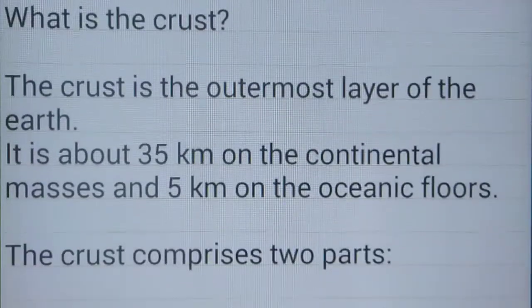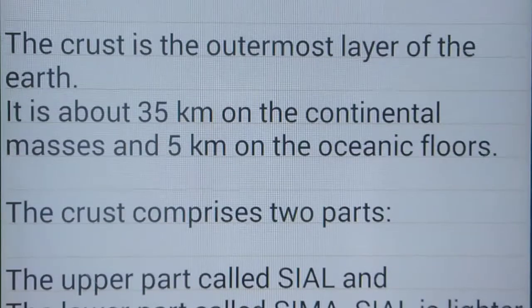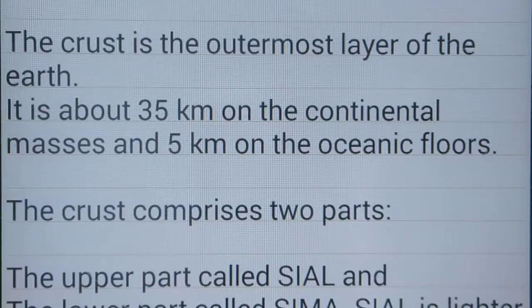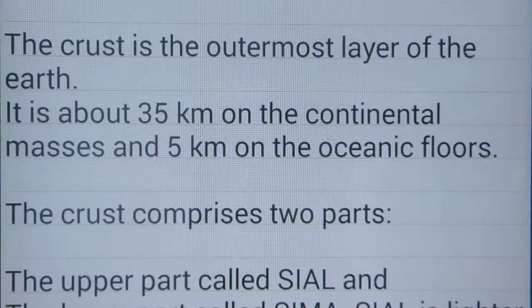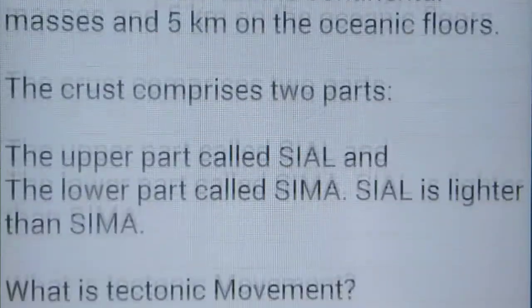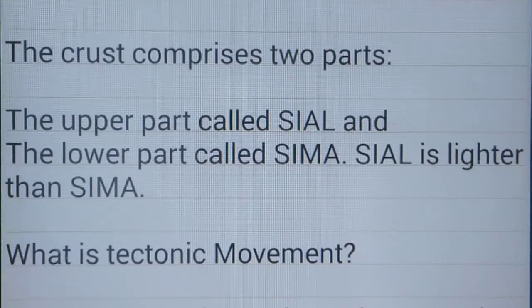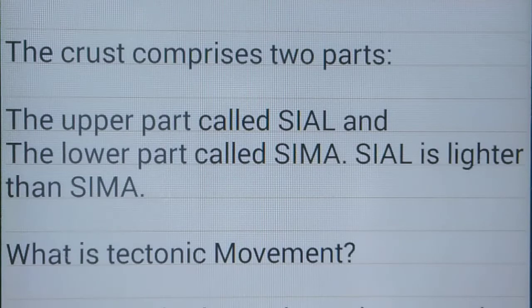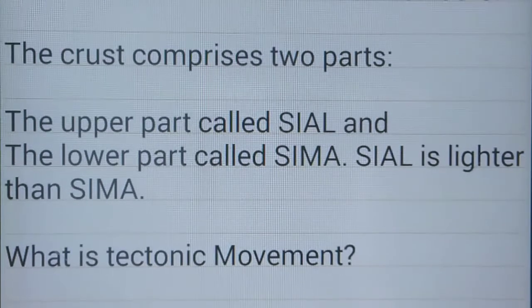What is the crust? The crust is the outermost layer of the earth. It is about 35 km thick on the continental masses and 5 km on the oceanic floors. The crust comprises two parts. The upper part is called Sial. The lower part is called Sima. Sial is lighter than Sima.